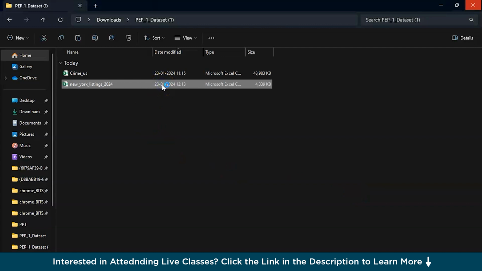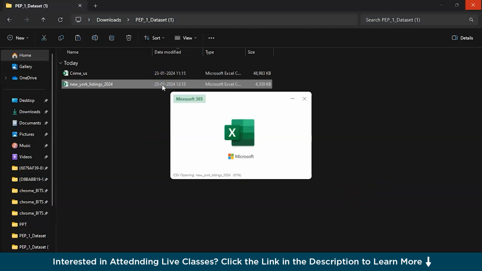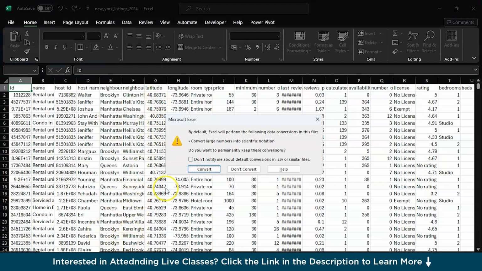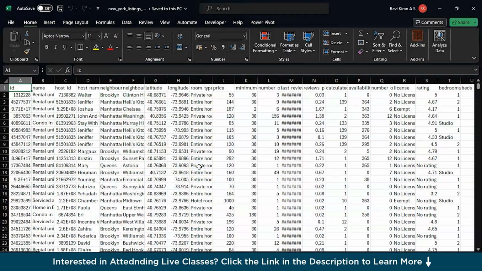Let's try to open it. Excel says: following data conversions in this file, convert a large number of scientific notations. Do you want to permanently keep these conversions? You can convert if you want, and you cannot convert if you don't want it, but I'll go with the convert option, which might be recommended in a few situations. Anyhow, we will be cleaning the dataset, right? So no worries on that part.